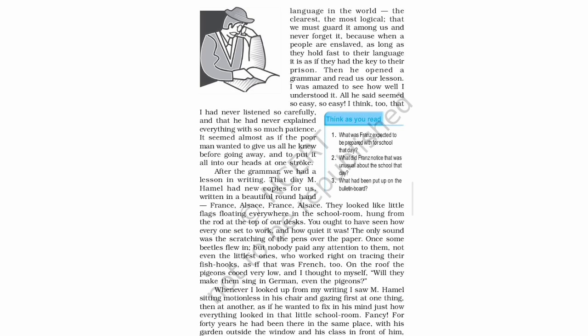Whenever I looked up from my writing, I saw young Hamel sitting motionless in his chair and gazing first at one thing, then at another, as if he wanted to fix in his mind just how everything looked in that little school room. It means some writing work was given by Hamel, and now all the students were writing. While writing, our Franz looked up and saw Hamel.